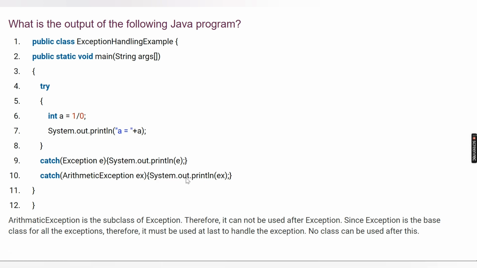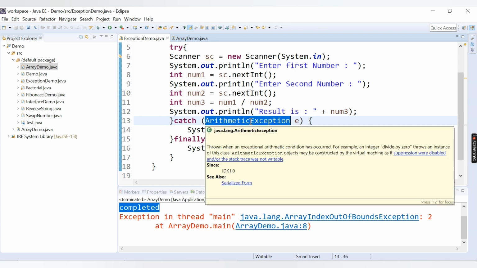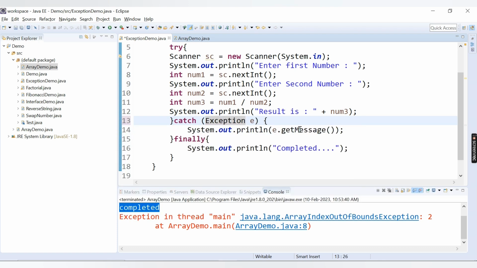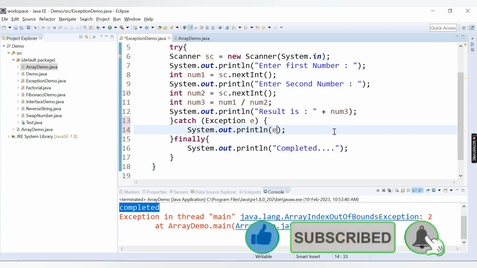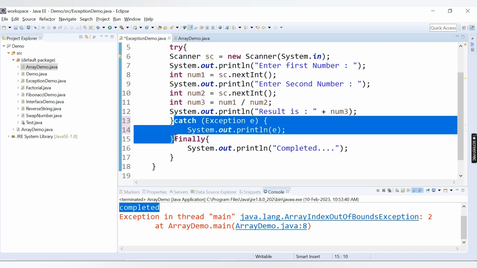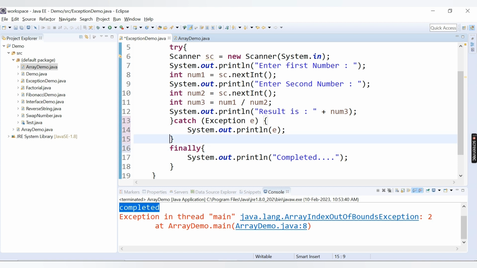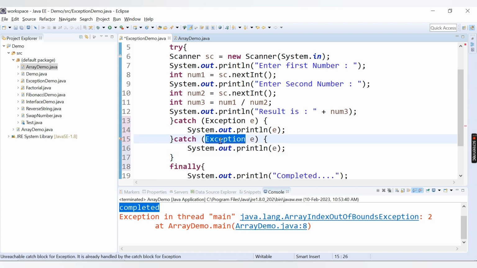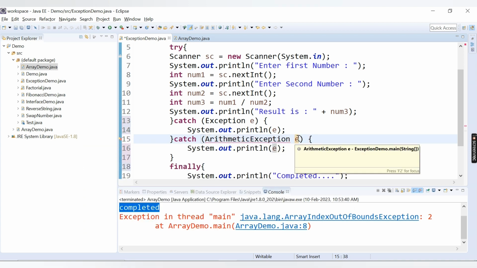So we will try to execute this in our demo. This is the same code as this one. First we will have here Exception, and we will print that message here. We can have e.getMessage to get a message, and you can also print e directly, that is also fine. Now we will introduce one more catch block, which will say ArithmeticException, let's say ex is the object for it, and we will print that ex here.